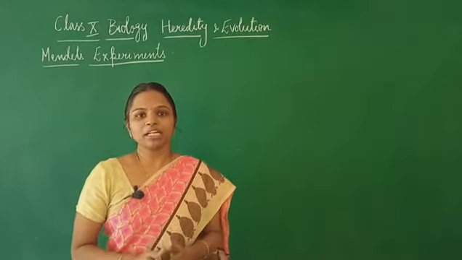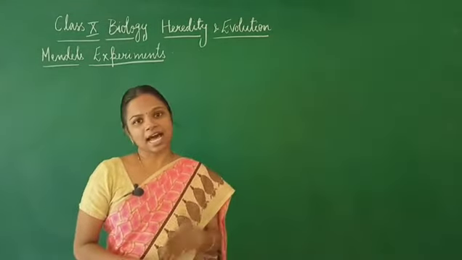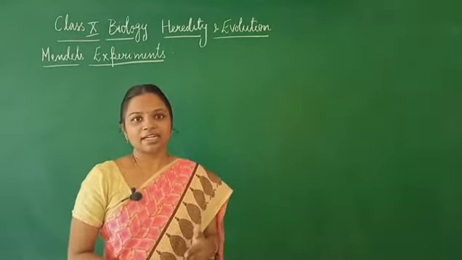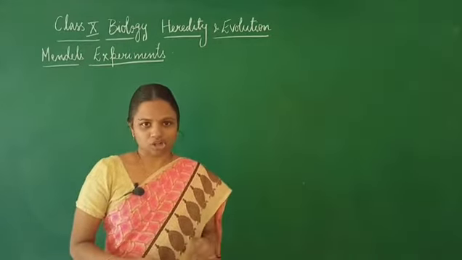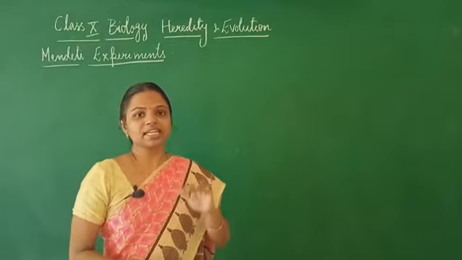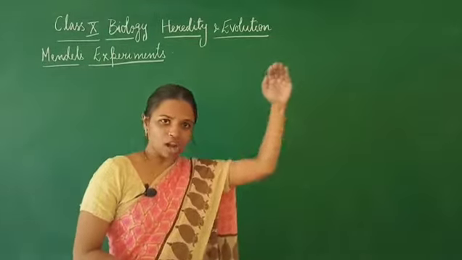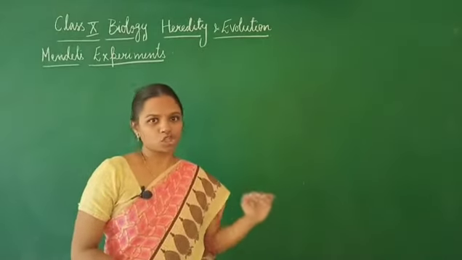So, for example, if we take the height of a person, the character is height, and the person may be tall or short. So, this height character or trait is being expressed in two different forms, that is tall and dwarf or short.